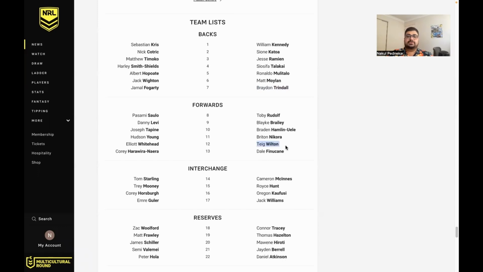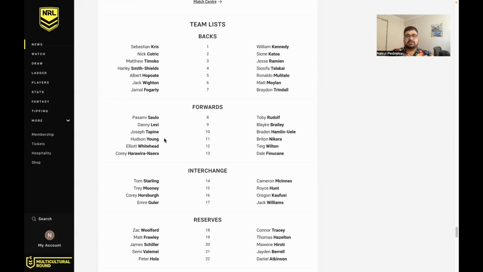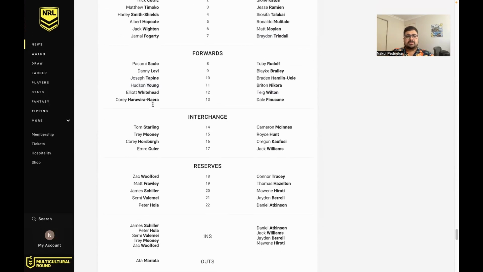Wilson, because Graham's missing 4 weeks, he's definitely a hold, potentially a buy in Supercoach, given he's had no price rises. Hudson Young's had a really crap start to the year. Obviously, he had an amazing 2022. I wouldn't be buying him, but if he has another quiet game or two with no tries, I'd definitely look at him as an option if he's leaked a lot of money. But yeah, I think that's it.